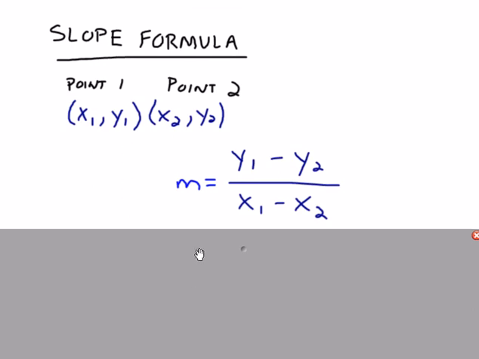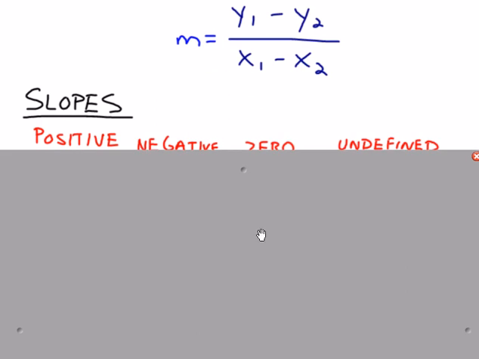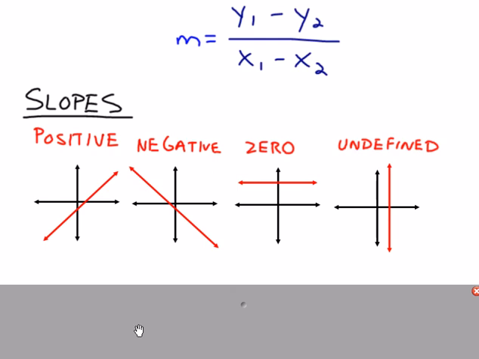So, the obvious, with a slope, the bigger the number, the steeper the line is, and the smaller the number, the flatter it is, but the sign has nothing to do with that, meaning a slope of positive 5 is just as steep as a slope of negative 5. What's going to be different is their directions. So if you look in red, these are the 4 different types of slopes. Regardless of how steep